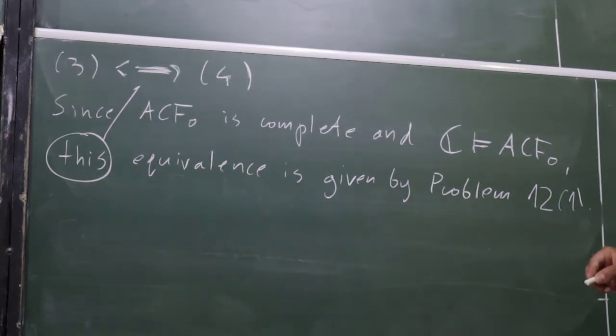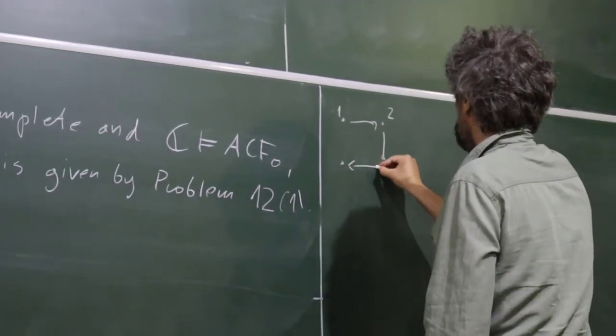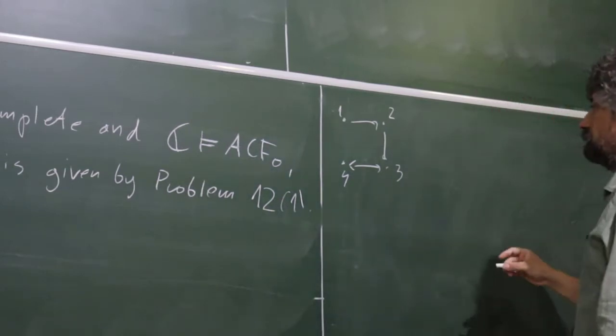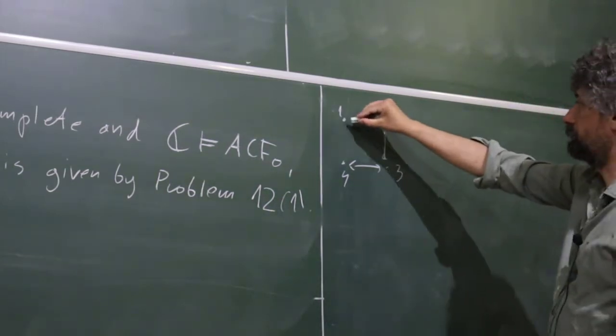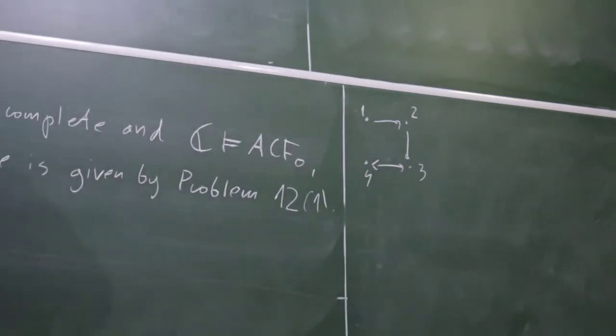So we have now 1 implies 2 implies 3. 3 is equivalent to 4. So to finish, what's the picture? 1, 2, 3, 4. To finish, we need an implication from 3 to 1, for example. And this is what we will show.